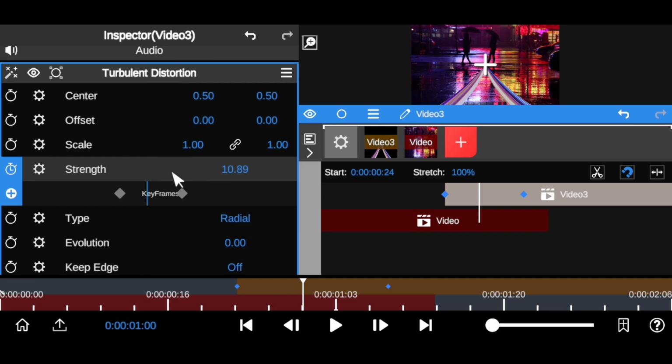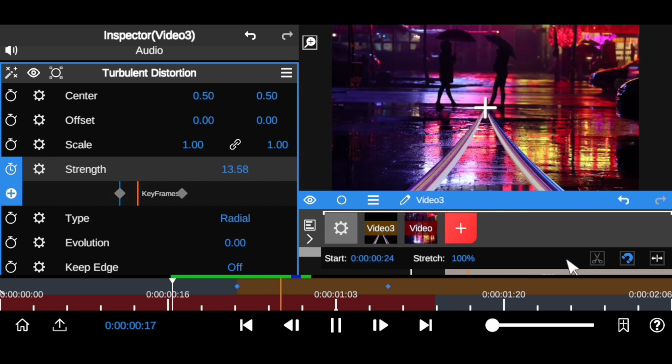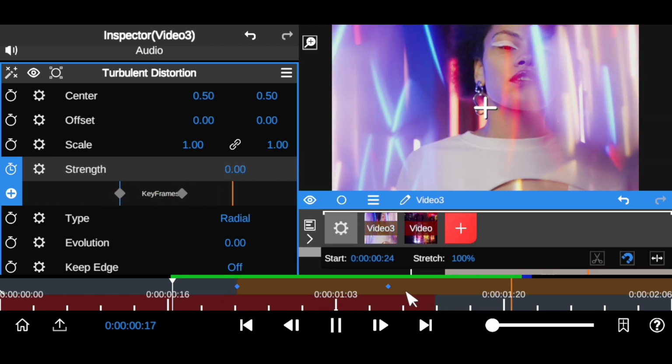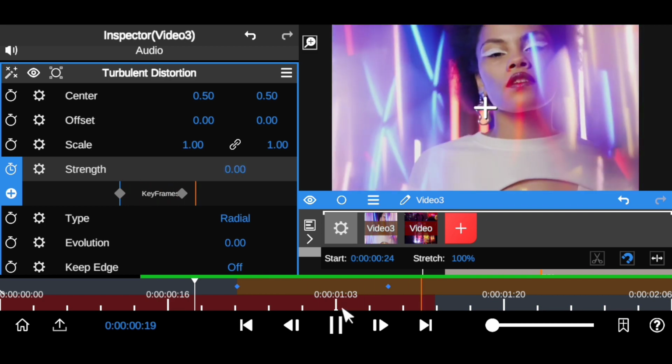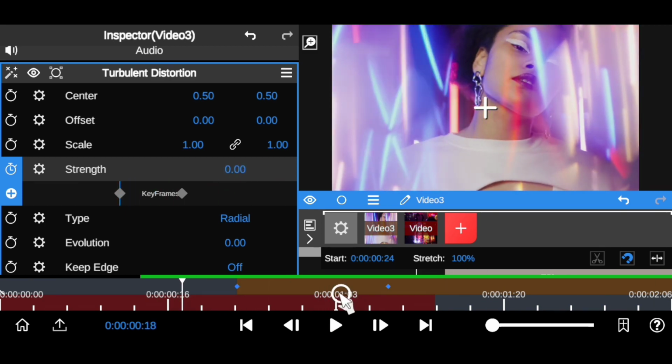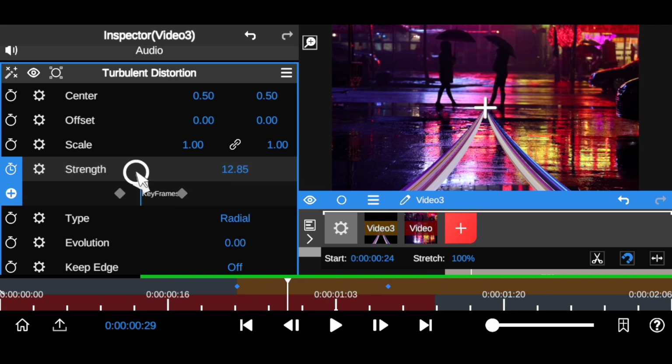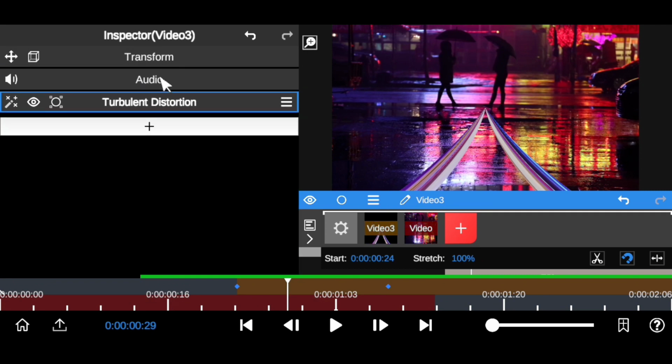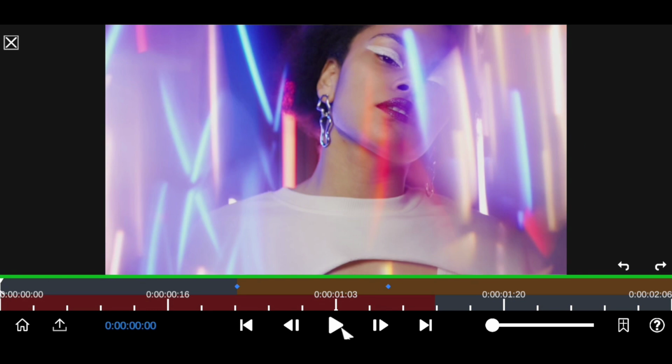Likewise this. As you can see right now, we have this. Let's play this and see what we have. Awesome, right? This is an amazing transition which you can use for music videos and many vlog videos. Now click this lock, close this up, and let's see what we've created so far.